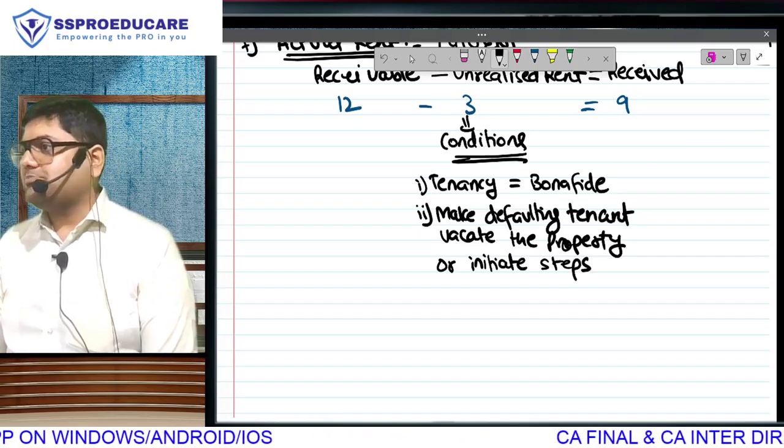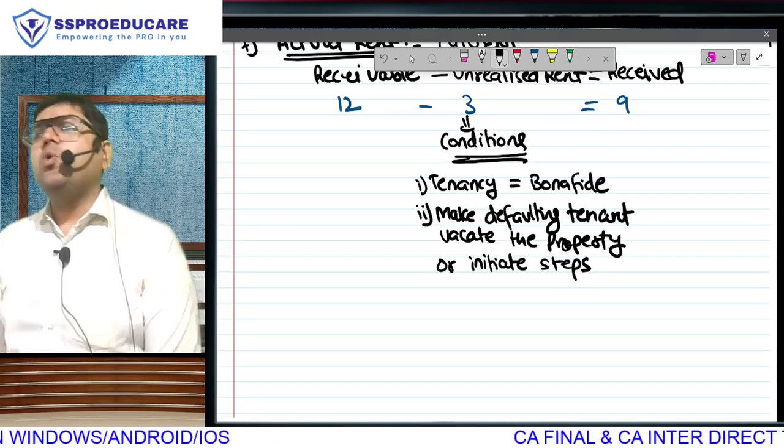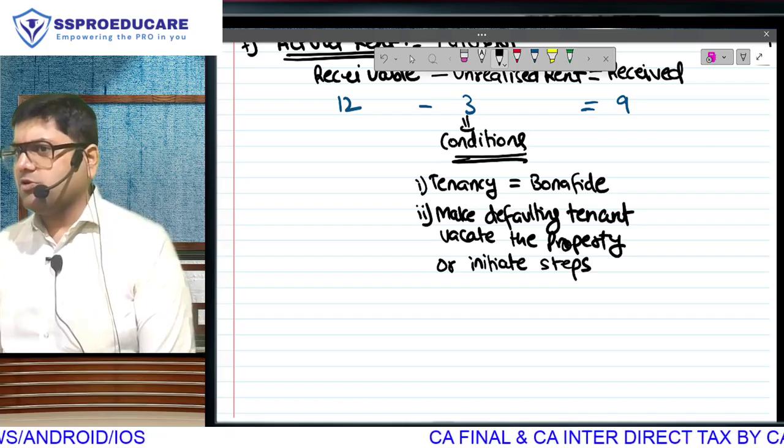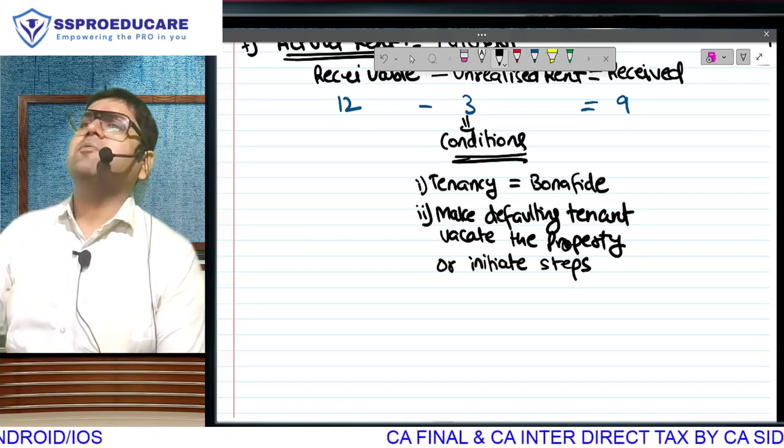At least initiate the steps. Supposing you have not made him vacate the property, you have not even given him notice. So, is it a crime, will you go to jail? No, we will take receivable rent.